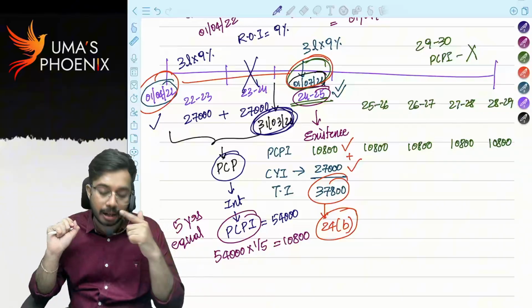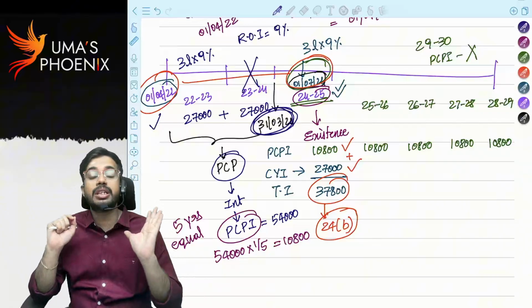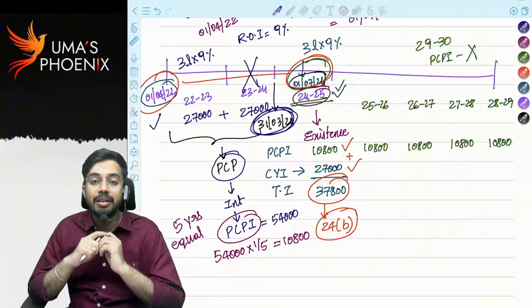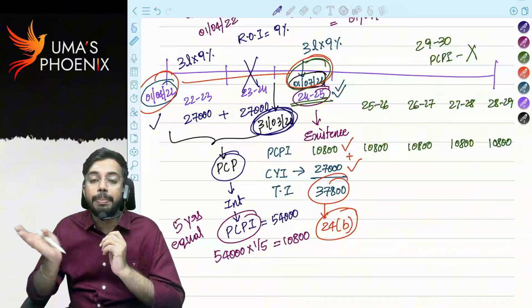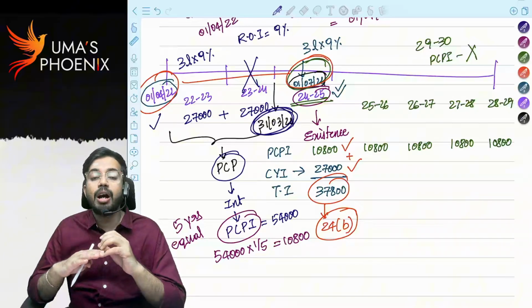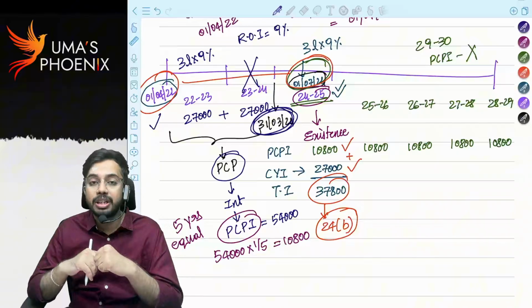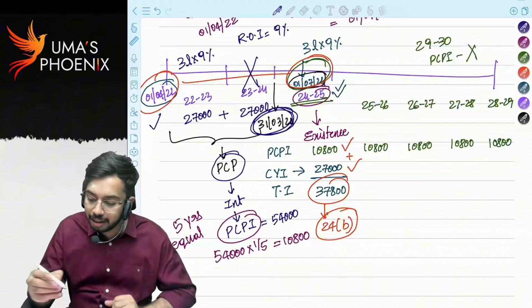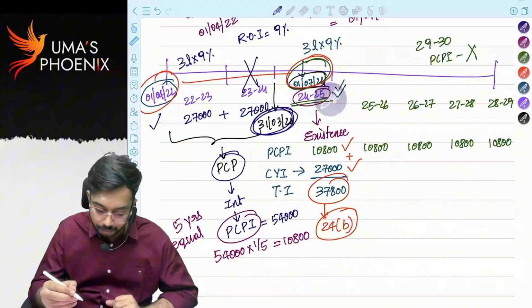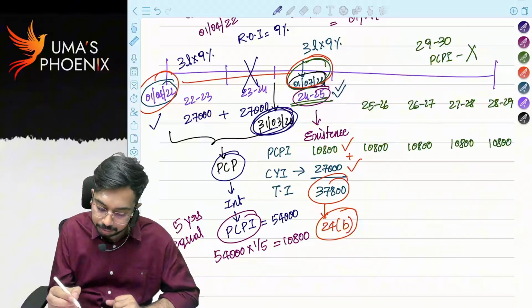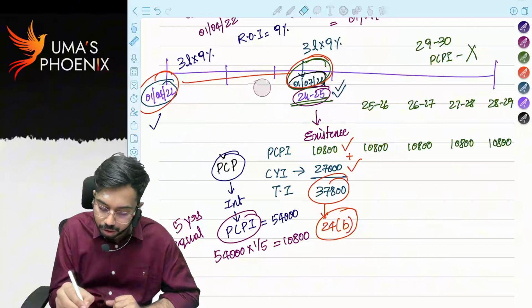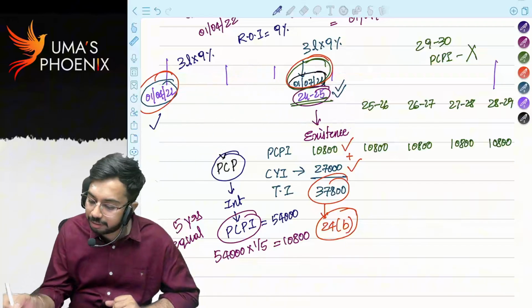Are you able to understand? Now some students will ask me a doubt. Sir, before completion of construction, if housing loan is completely repaid, then how to calculate pre-construction period interest? That means what? In this case, you have taken loan, right?